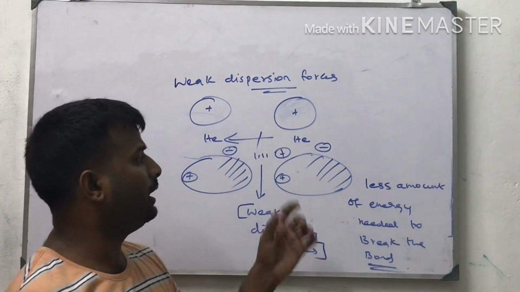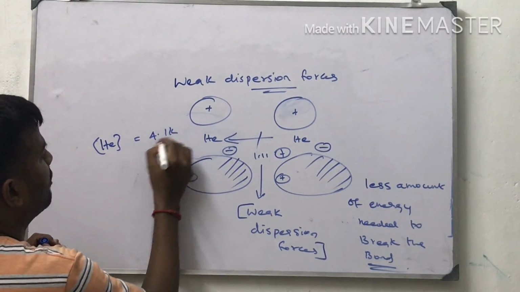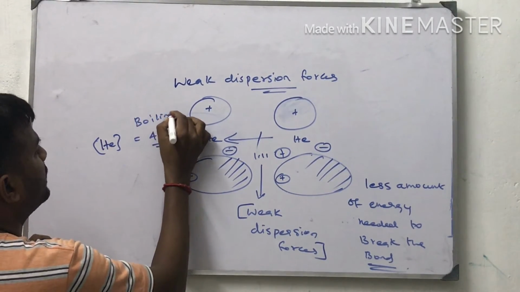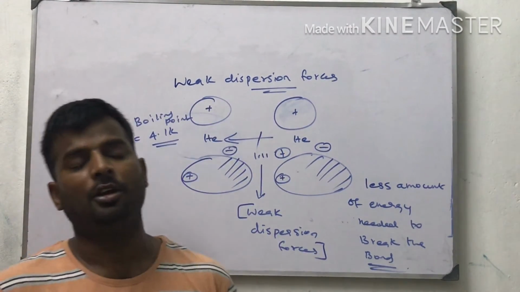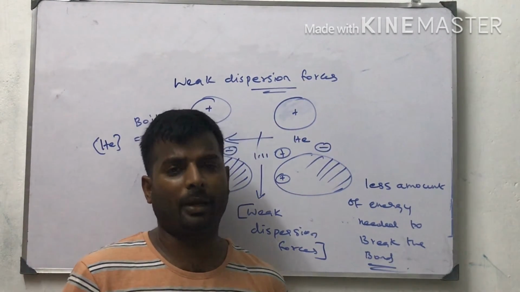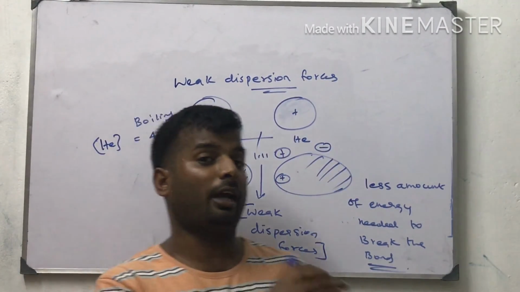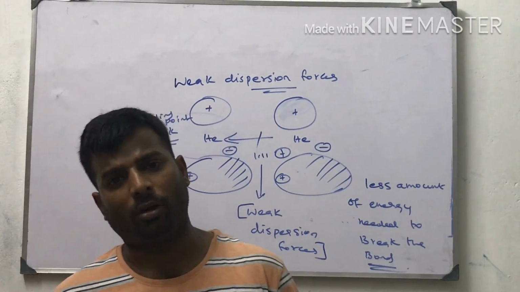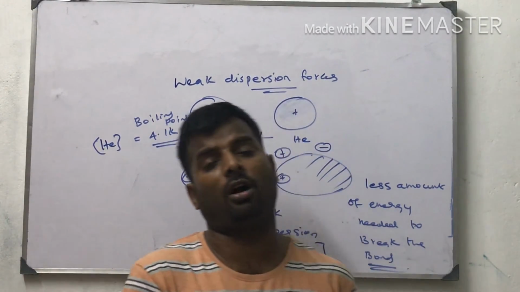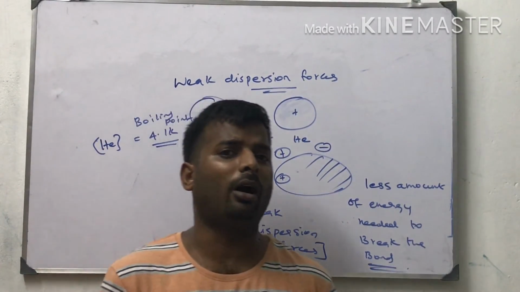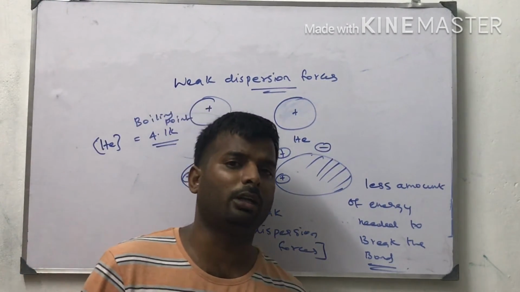For example, the boiling point of helium is 4.1 Kelvin. Why so low? Because of these weak dispersion forces, just a physical attraction, very little energy is needed to break the attraction. Water contains hydrogen bonding, but here there are only weak dispersion forces. The boiling point of water is 100 degrees because hydrogen bonds are stronger than weak dispersion forces. Helium's boiling point is 4.1 Kelvin. So this is the evidence that they have low melting and boiling points.